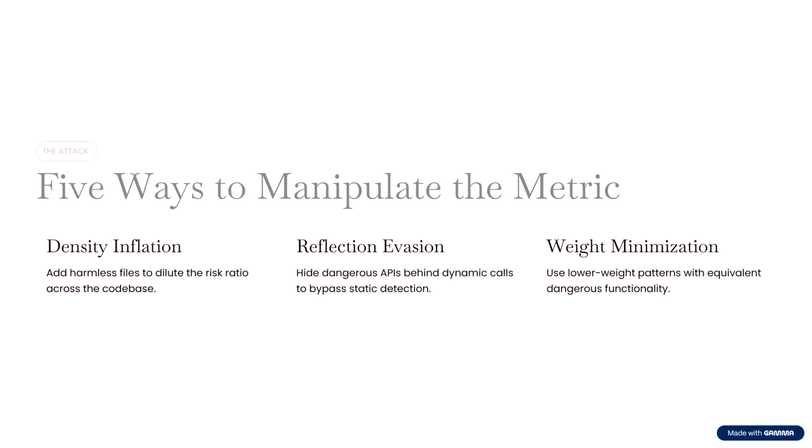First, density inflation dilutes measured risk by increasing the number of harmless files. Second, reflection evasion hides dangerous APIs behind dynamic language features, reducing the visibility of high-risk operations. Third, weight minimization substitutes lower weight capability patterns that provide equivalent functionality. The important point is that these optimizations change the measured score without changing the underlying behavior.